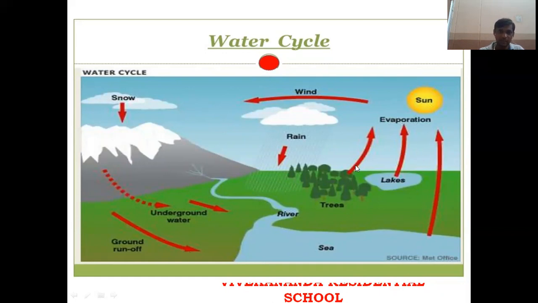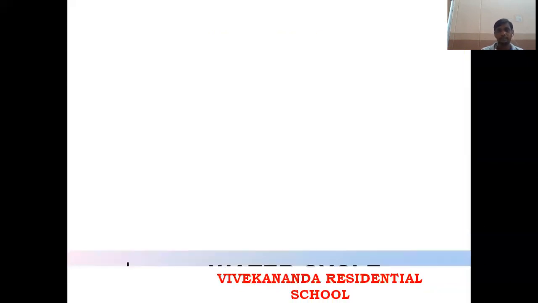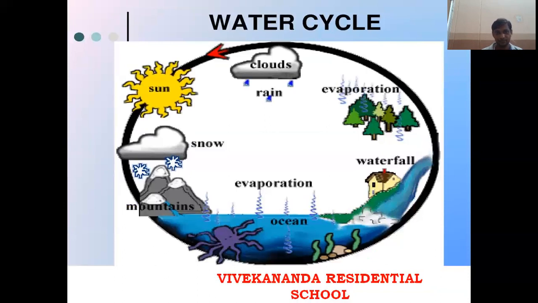How is this a continuous process? Due to the sun's rays, the water evaporates, changes to water again or forms clouds, and then again falls as rain. It is a continuous process. It won't change. Hence this is called the water cycle. The continuous circulation of water from the earth's surface to the atmosphere, and from the atmosphere to the earth's surface, is called the water cycle. So see children here, the sun's rays. This is the water cycle. It is a continuous process.